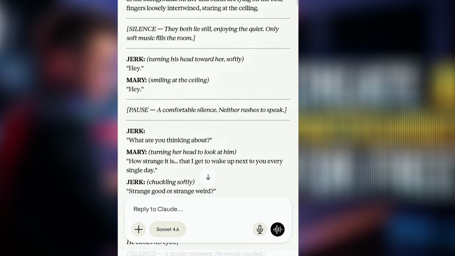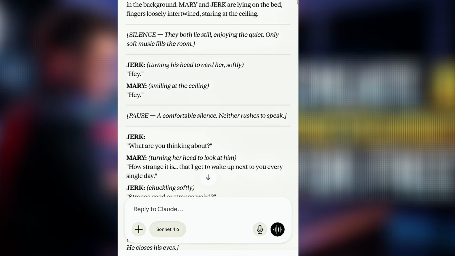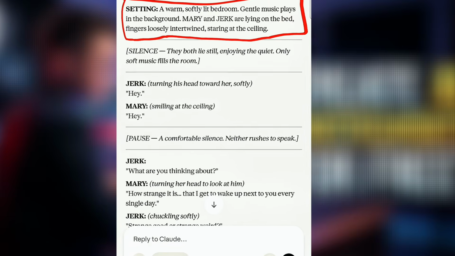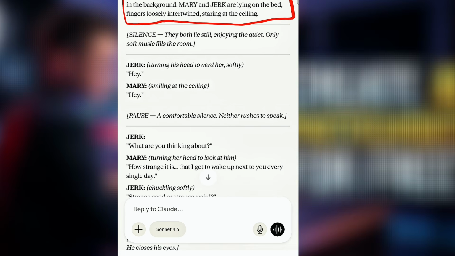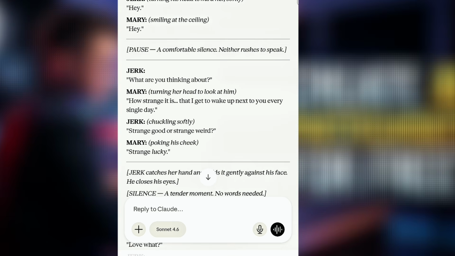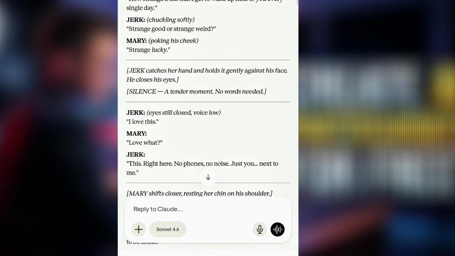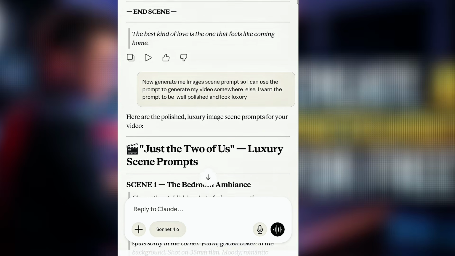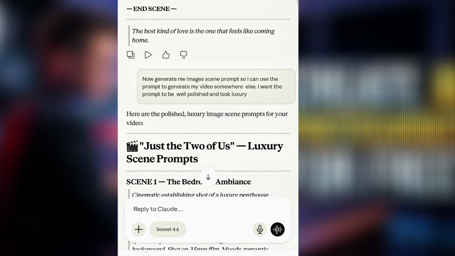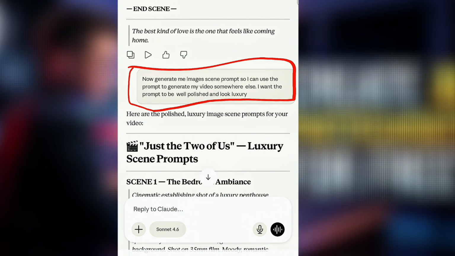Now, the first thing is the settings. If you notice, this is the settings of my story, which I will need when I convert it to video. Do you understand? Good. So what you need to do now is this. After Claude AI has given you this, the next thing you need to do is generate a perfect image character that will suit this story. That is what I did here. And after that was done, this is my last prompt that I gave Claude AI.